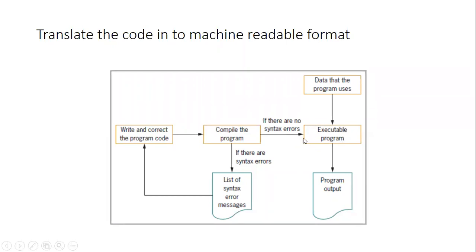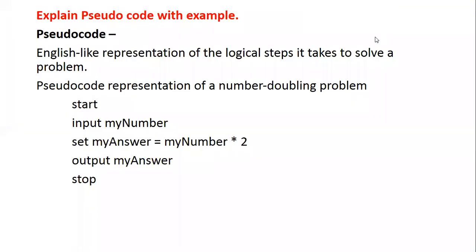And then you can execute that addition of two numbers program, which I am giving as the example, where you will have to give the input data that the program uses. You will have to give the input data for the program, and then you can execute, and you will get the program output. This way you can develop the logic into your programming statements, and you can work out this particular programming logic.